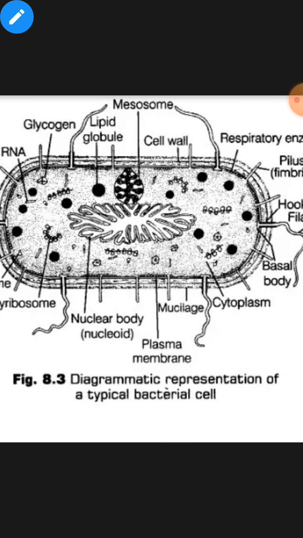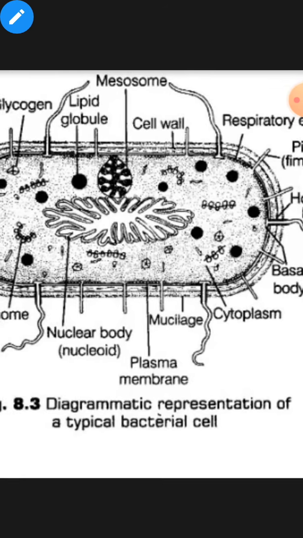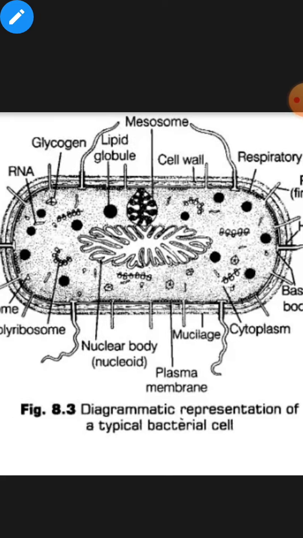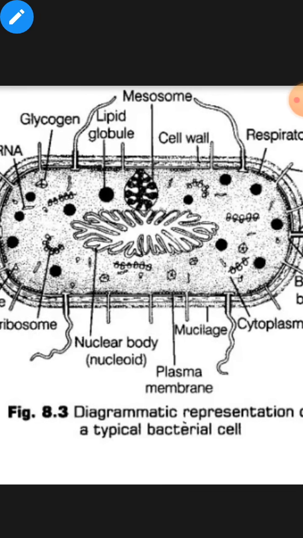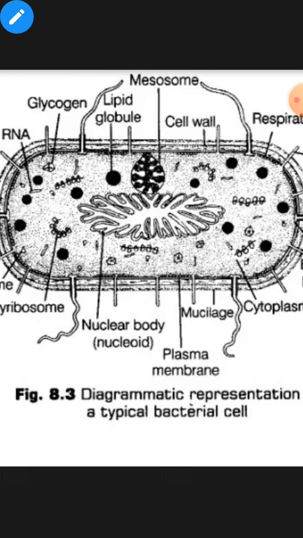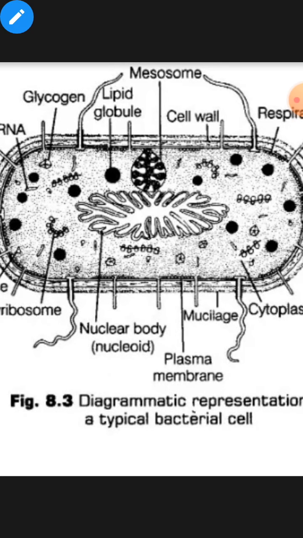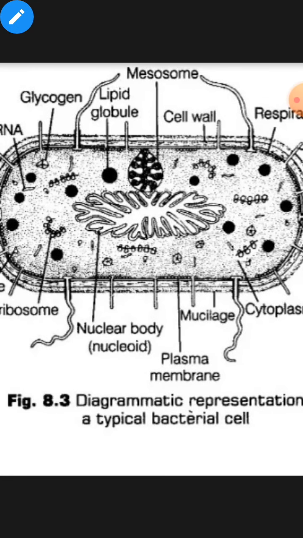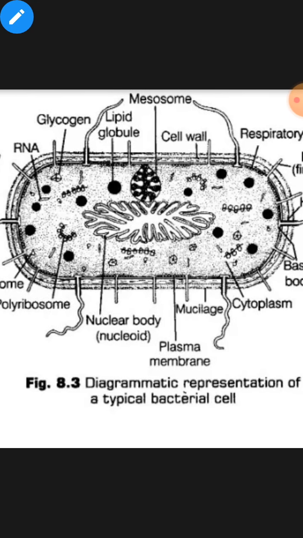As I have told you yesterday, we are studying here about the prokaryotic cell. This is an example of a prokaryotic cell. You listened yesterday that prokaryotic cells include bacteria and also cyanobacteria. This is the complete diagram of the structure of bacteria, showing how bacteria appear in their size and structure.